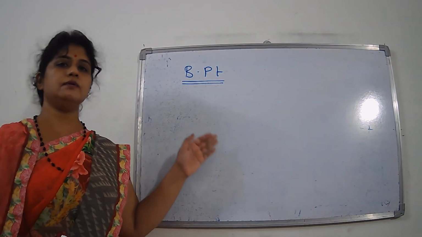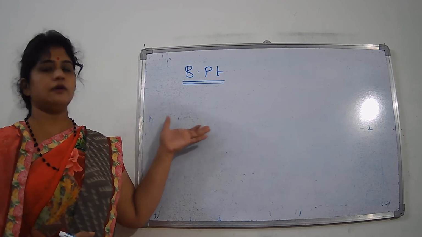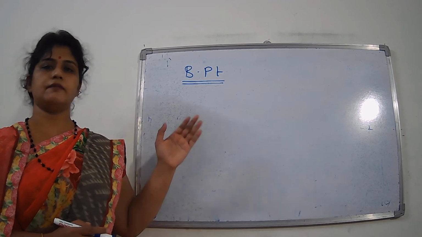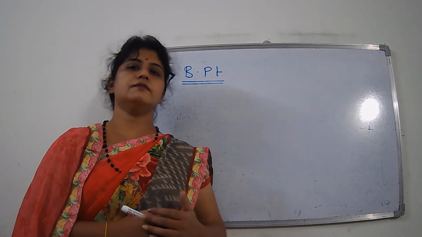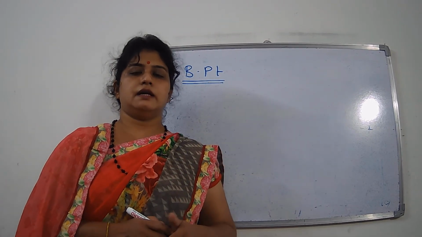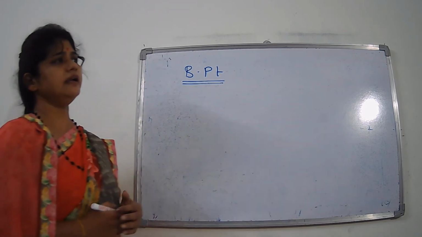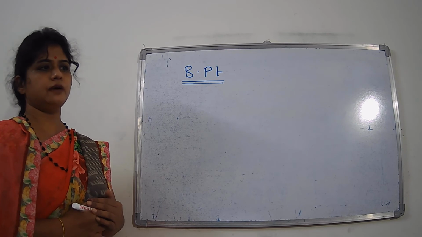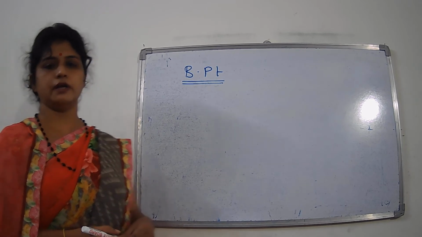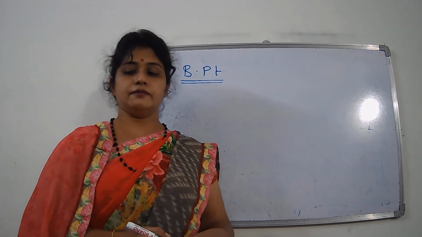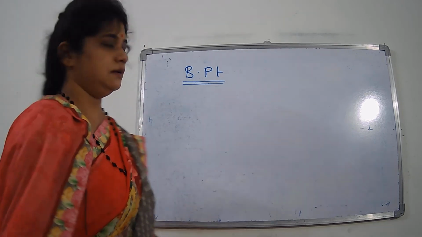It is also the case for melting point. Suppose we have a solid compound which possesses hydrogen bonding, and when it gets converted to the liquid state, that is the melting point. Here also the melting point of the compound increases if hydrogen bonding is there. And which kind of hydrogen bonding? Yes, intermolecular hydrogen bonding must be there.